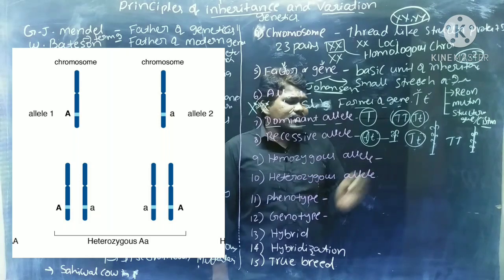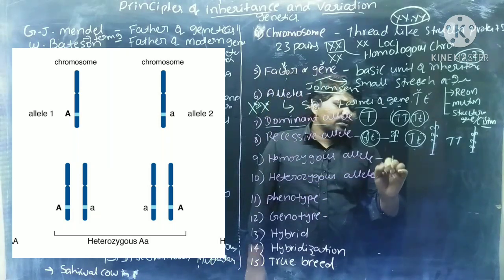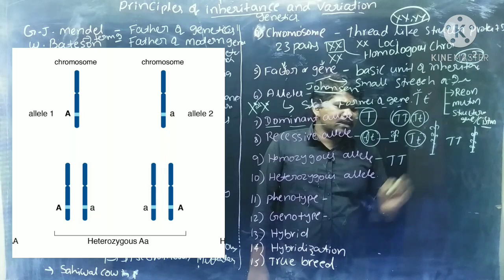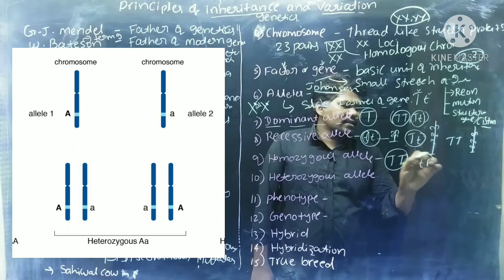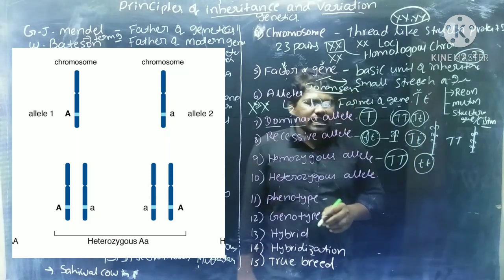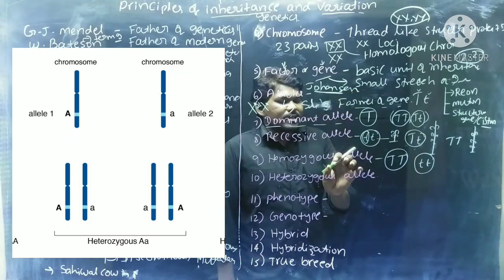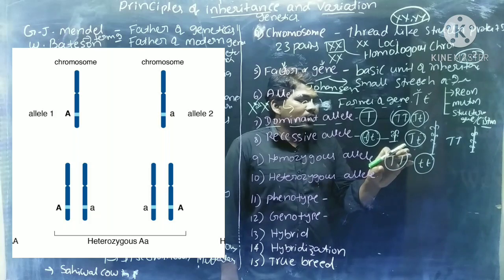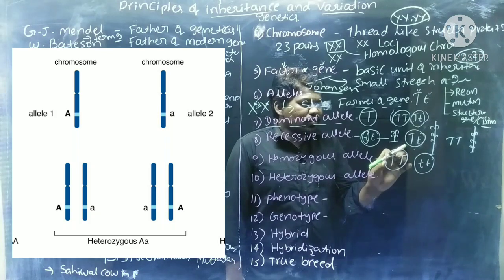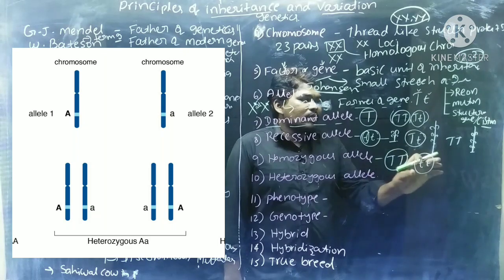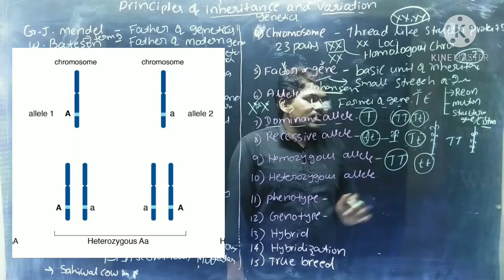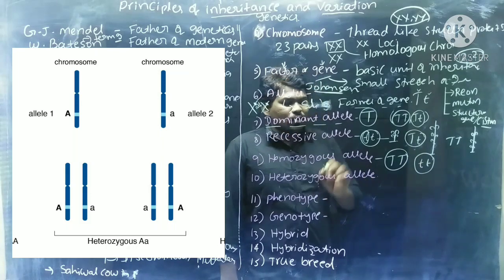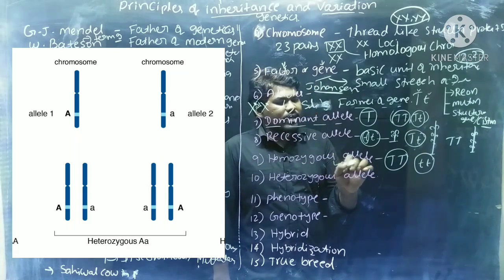Next, homozygous alleles. If two alleles are the same, that is called homozygous. This is one homozygous condition and this one is another homozygous condition. Homozygous is again divided into two types.